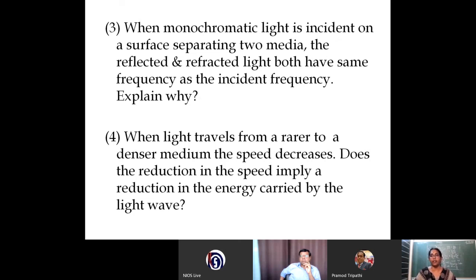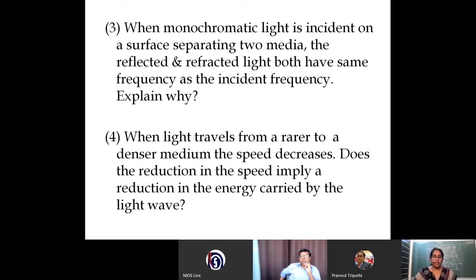So if you take the speed of light in the denser medium as V1 and in the rarer medium as V2, again you can write sin i by sin r is V1 by V2. So it is very well applicable. The reversibility of light is very well applicable. Light can travel in the reverse direction also. So Snell's law is applicable for denser to rarer medium as well as from rarer to denser medium.